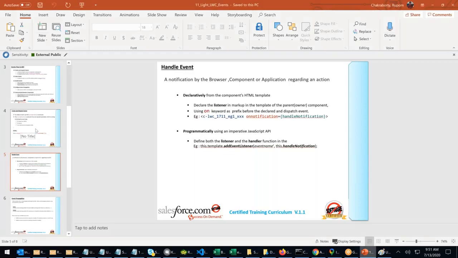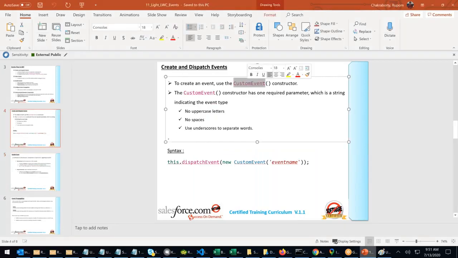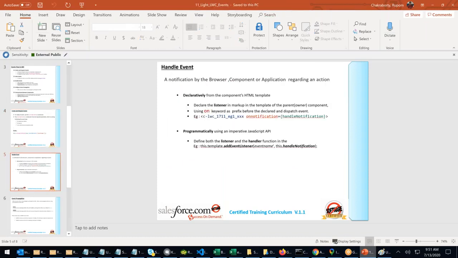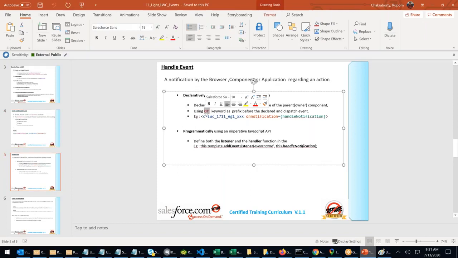Guys, able to understand? Yes or no? Anybody has any questions? How to create an event? To create an event, we use the custom event constructor. To dispatch an event, we use a method called dispatch event. To listen to an event declaratively, we use the on keyword. Tomorrow also we will see declaratively. Two classes on declarative. Tomorrow's class will be declarative with parameter. On the event, I want to pass a parameter.